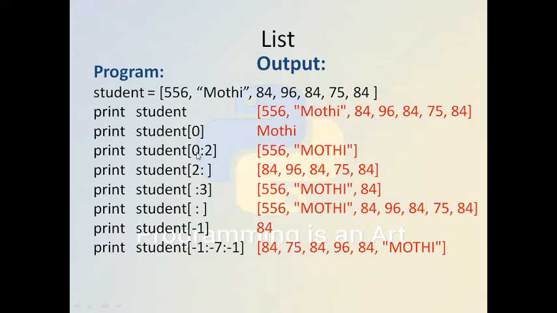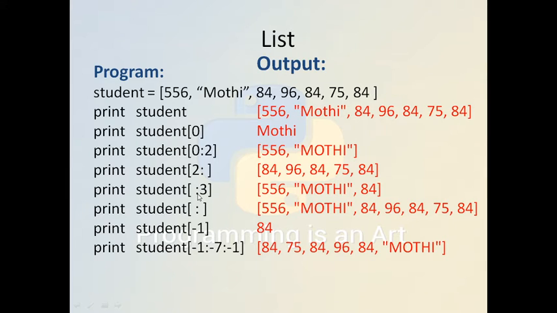Print students 0 to 2. So it will print the first and the second element. That means this is at the 0 index and Mothi at the first index. So 0 and first will be printed. This statement prints starting from 2 to the end. So 0, 1, 2. It will start from the 84 to the end.